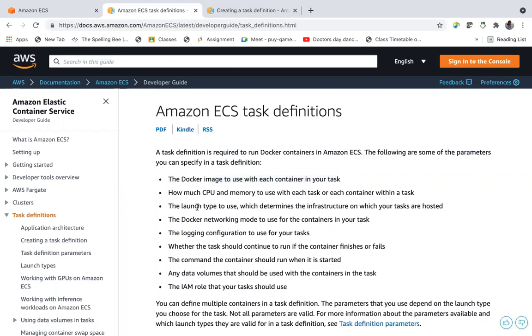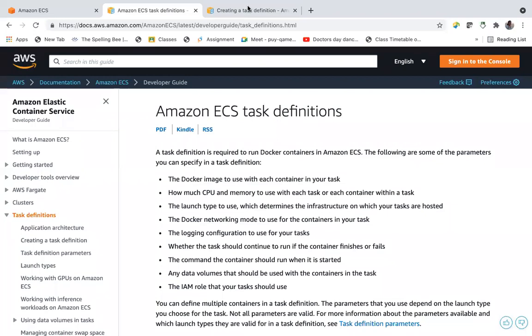So we have chosen launch type as Fargate, networking, logging configuration. When the run has to finish and fail, when you need your container. So for your EC2 instances, we have stop, start, terminate, all these things, right? So when to start, when to stop. If you want to run a command, if you want to write anything into the ECS, if you want to assign any IAM role, all these things are defined by task definitions.